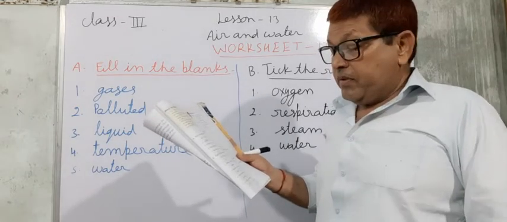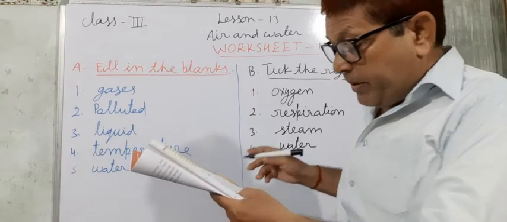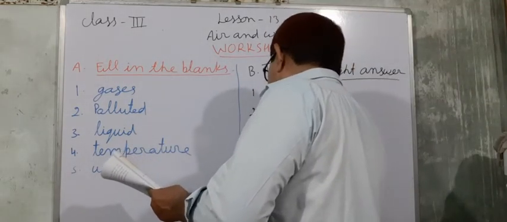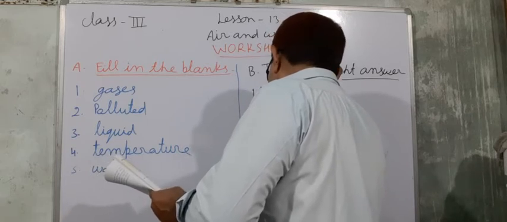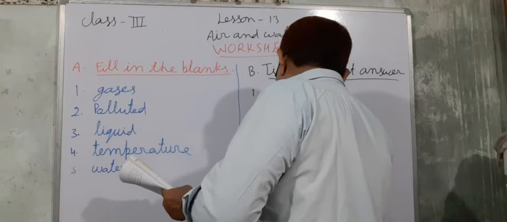So here clouds will be the correct option. In the sky, water vapor forms clouds.